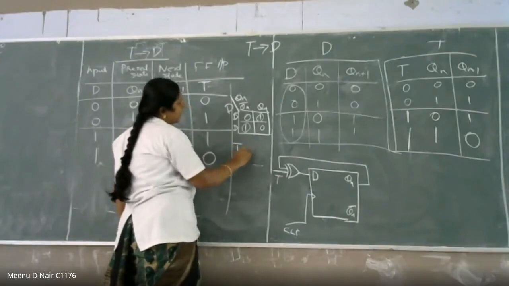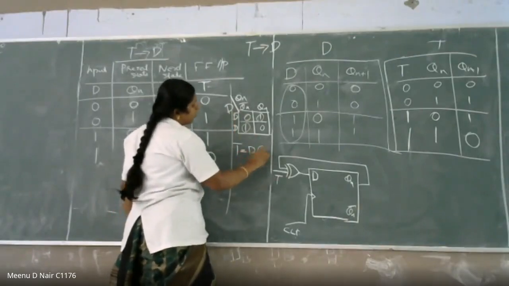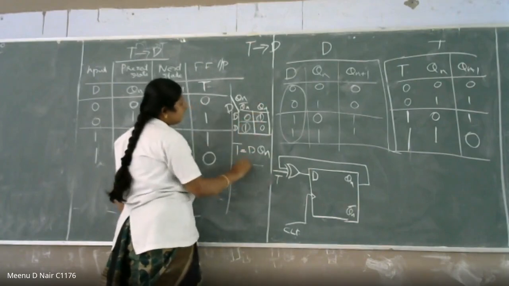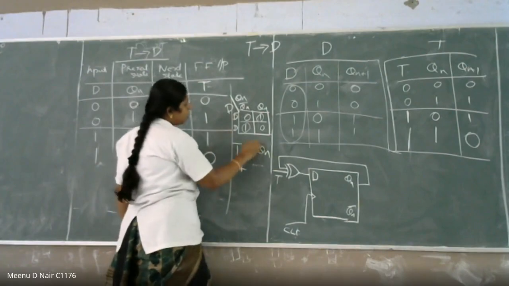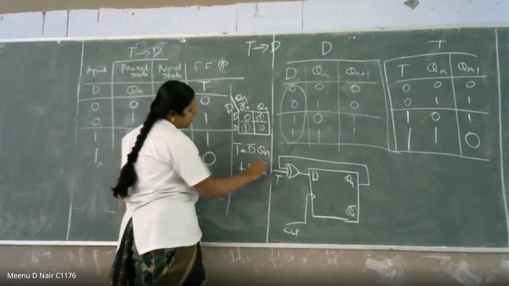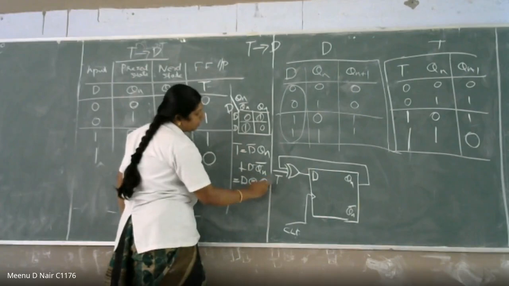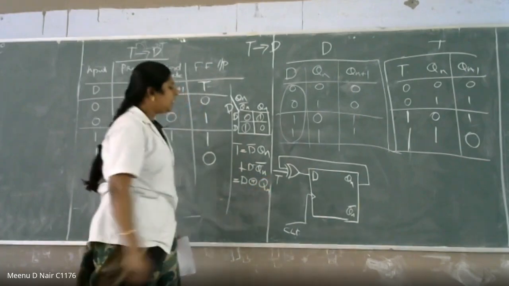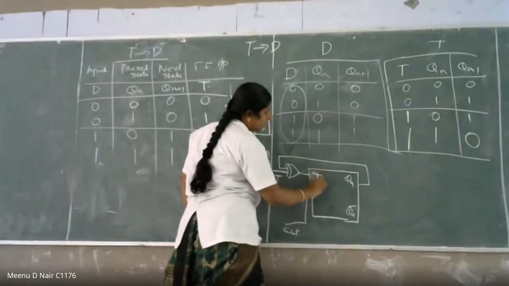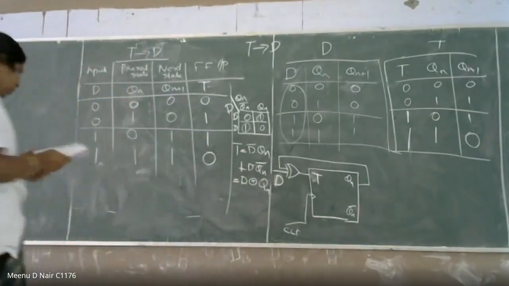T is equal to D bar Qn plus D Qn bar. This is nothing but D XOR Qn. So T is equal to D XOR Qn. This is the same thing, the D input.